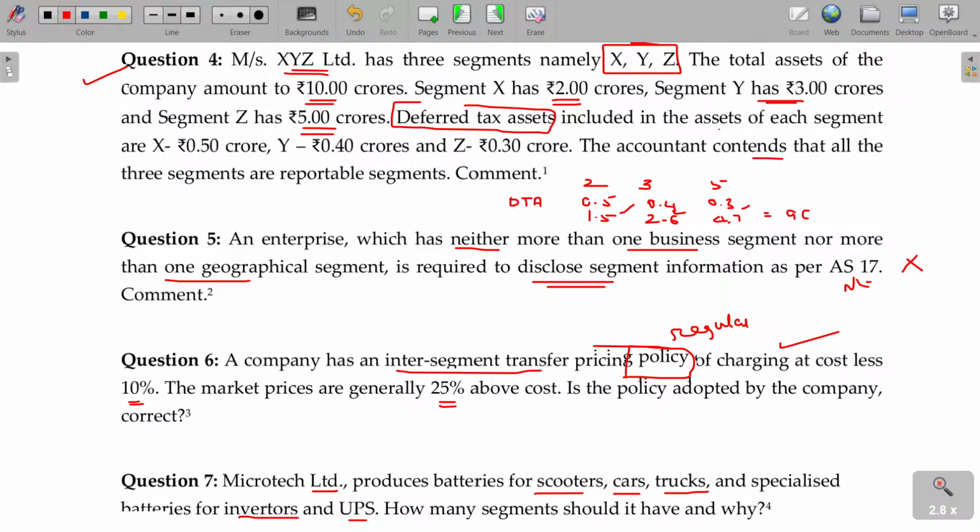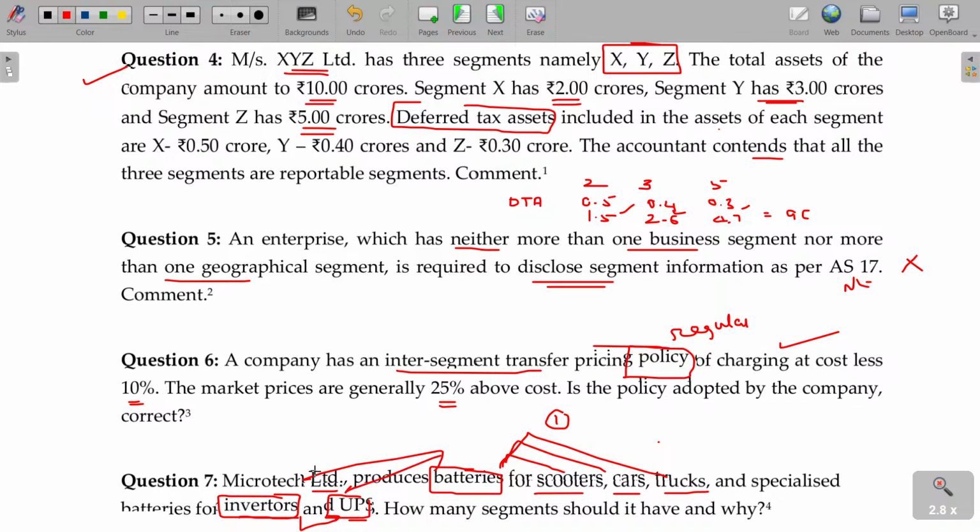Microtech produces batteries for scooters, cars, trucks. Probably all three will be named as transport vehicles and can be grouped into one. But inverter and UPS is not coming under this part. Inverter and UPS will be considered as the second variety.